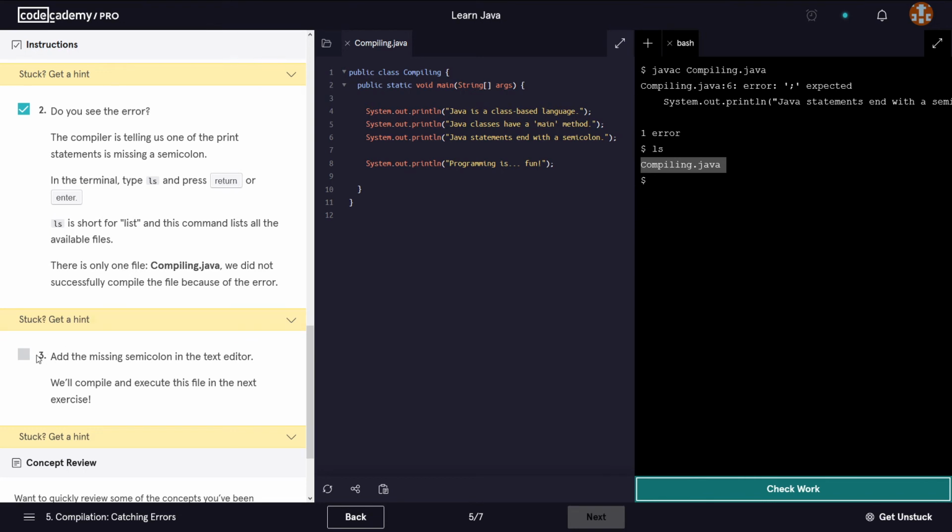And now number 3 says add the missing semicolon in the text editor. We just did this here. We'll compile and execute this file in the next exercise. Check now. Okay, done. We can go to the next lesson now. And it says in the instruction number 3 that we will compile this program again and execute it in the next lesson.